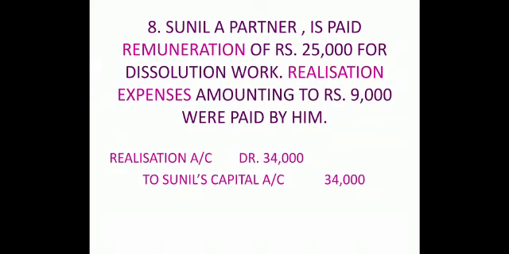So we have to honor him for both the things: 25,000 the main remuneration, 9,000 the realization expenses. So in all, the entry will be realization account debit to Sunil's capital account, that is 34,000, 25,000 plus 9,000. Because he was not supposed to bear the realization expense and he has paid, he should get the credit for the same also along with his remuneration.